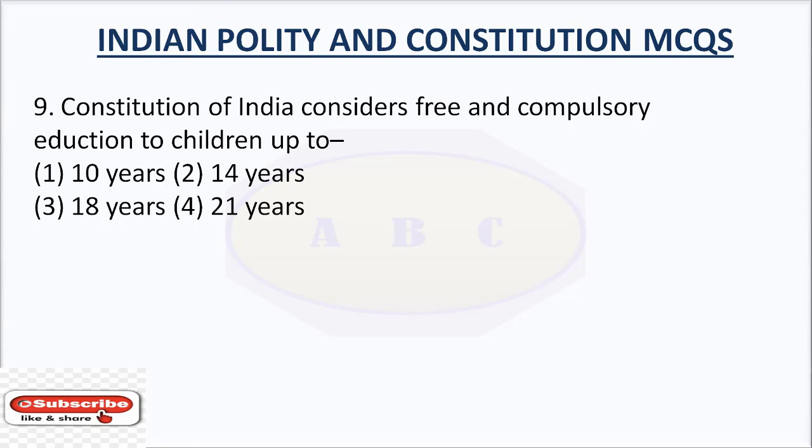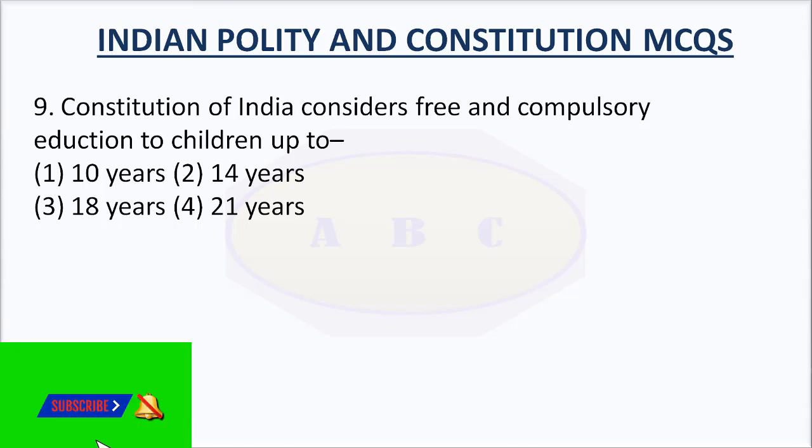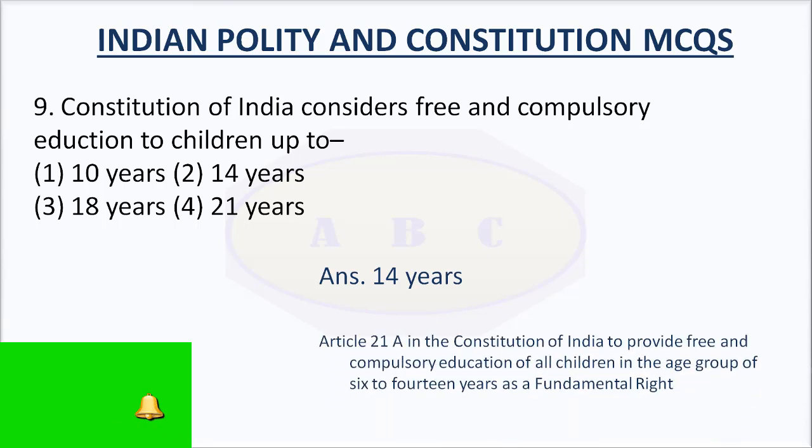Question number 9. The Constitution of India considers free and compulsory education to children up to option number 1, 10 years. Option number 2, 14 years. Option number 3, 18 years. Option number 4, 21 years. The answer is 14 years.